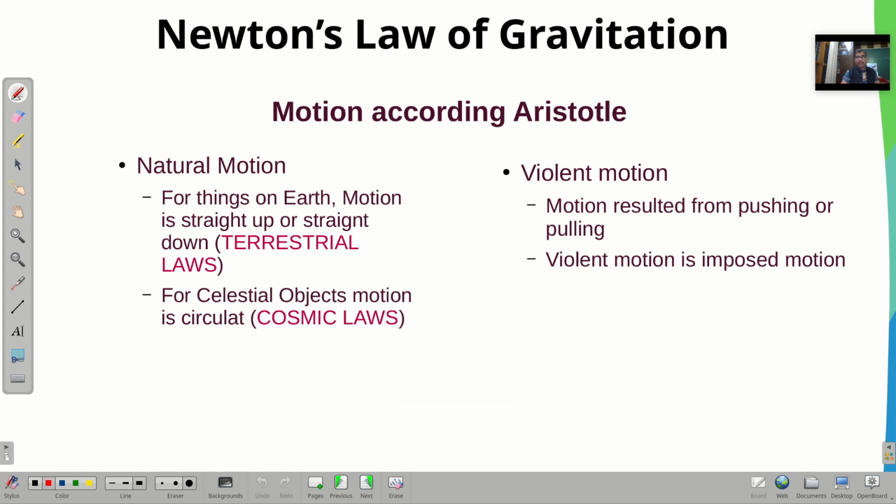And otherwise, if you talk about that, there are two types of laws. Terrestrial laws were for terrestrial motion, and the cosmic laws were for celestial objects. So that means that our nature is governed by two different types of laws. Before Newton, the conclusions that Aristotle gave us, according to Aristotle.